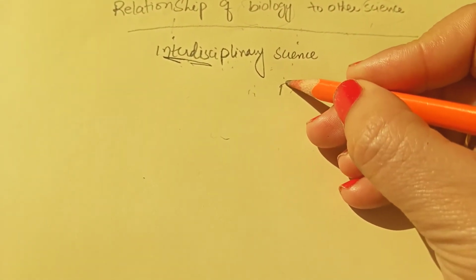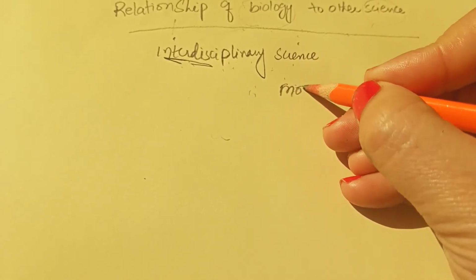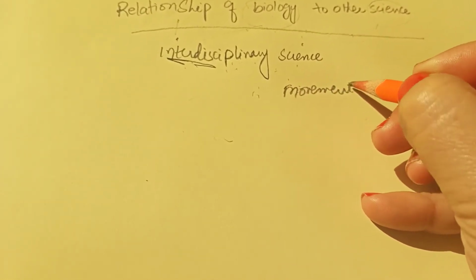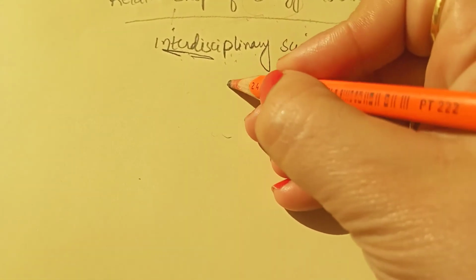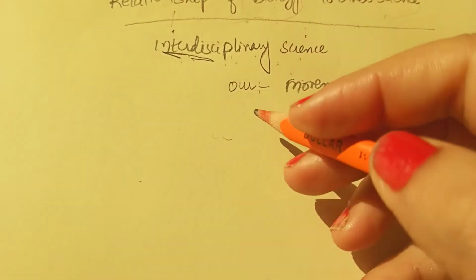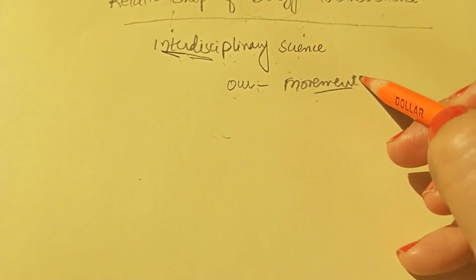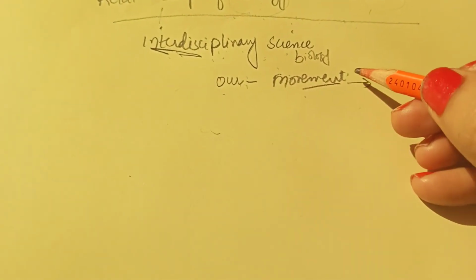Let's suppose I am going to discuss movement, like a human moving. Obviously it will be discussed in biology because a human is a living organism. But movement is also discussed in physics, and in physics it is known as the law of motion.